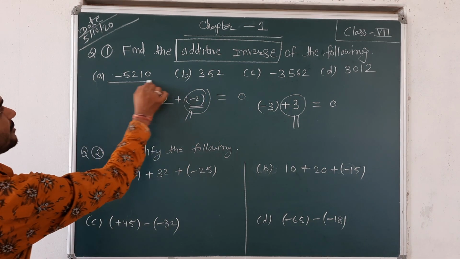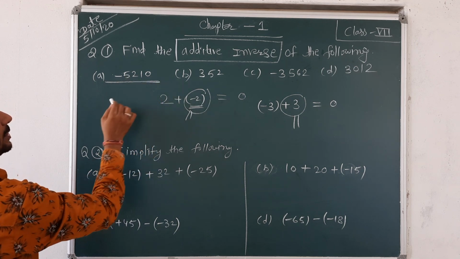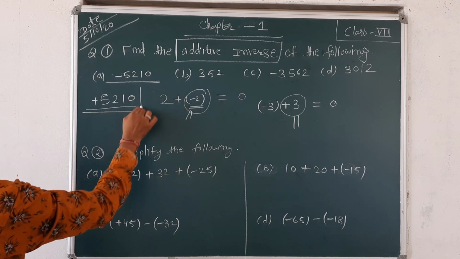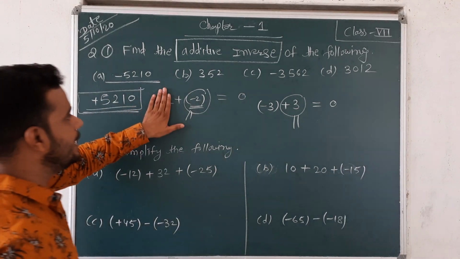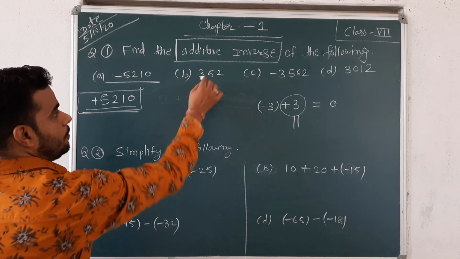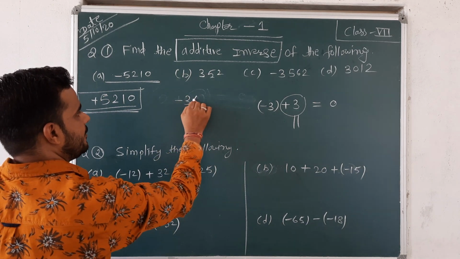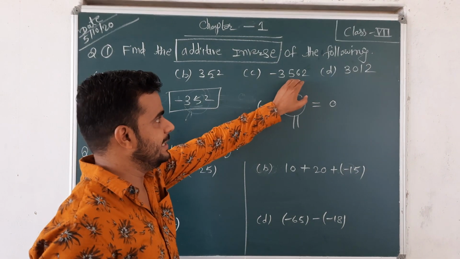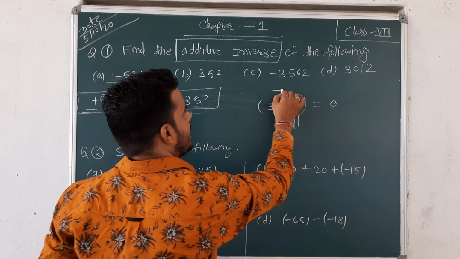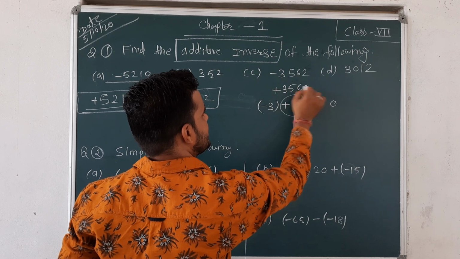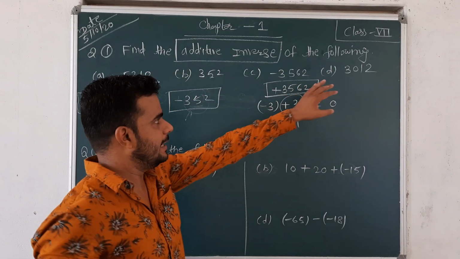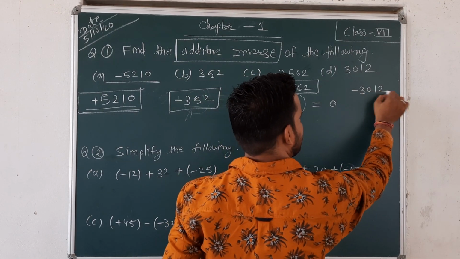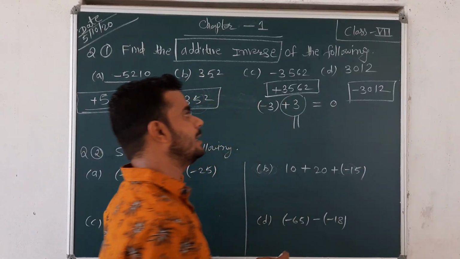Suppose the additive inverse of negative 5210 is positive 5210. This is your answer. Additive inverse of positive 352 is negative 352. Next, additive inverse of negative 3562, so the answer is positive 3562. And the additive inverse of 3012, so the answer is negative 3012. This is the way to find the additive inverse.